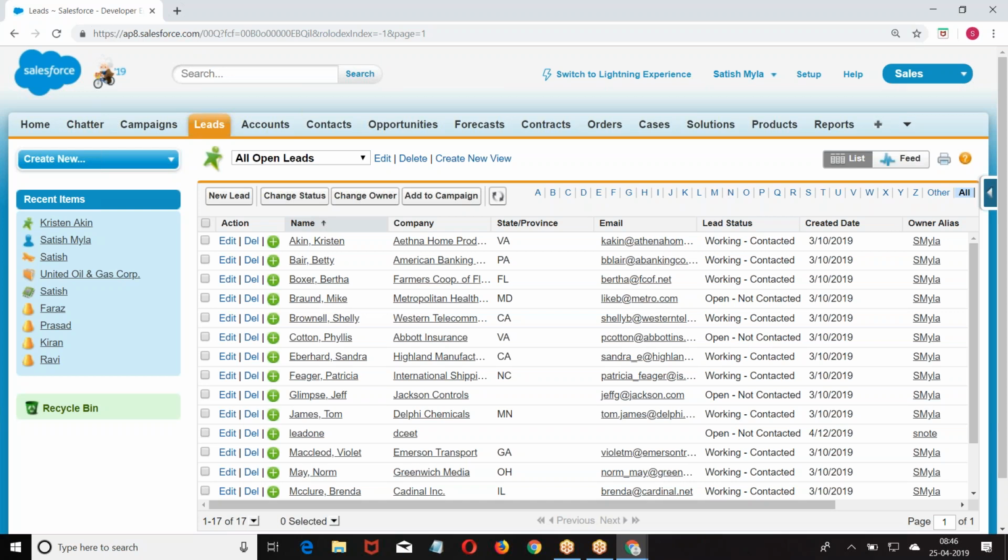When you want practical exposure, take any one object in Salesforce, let it be a lead or account or opportunity, then try to implement from the first page to the last page every functionality that Salesforce has given you on the standard pages. Try to re-implement the same functionality using your Visualforce and Apex. If you are able to achieve 20 to 30%, you will be getting complete knowledge. So don't excuse yourself that we don't have the knowledge to practice.